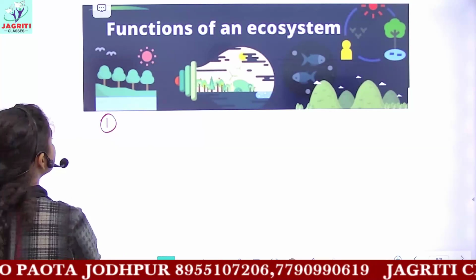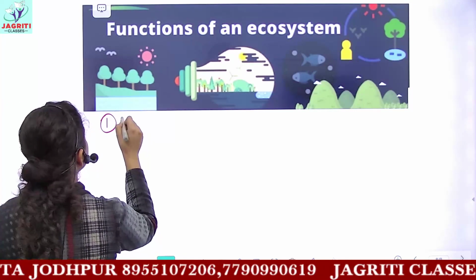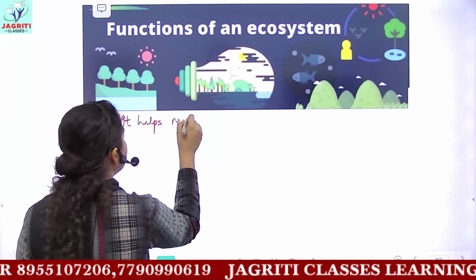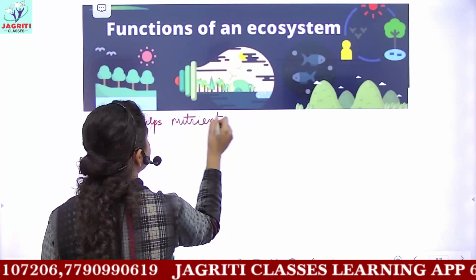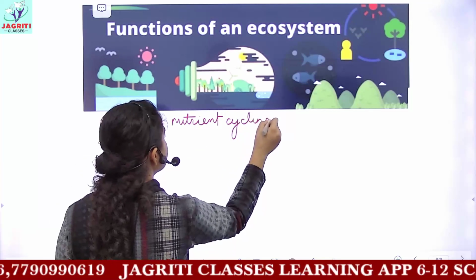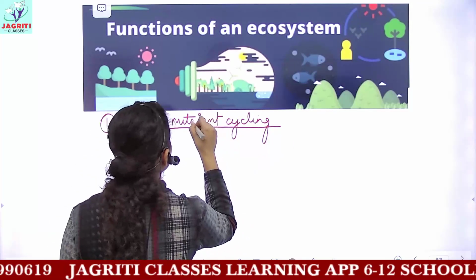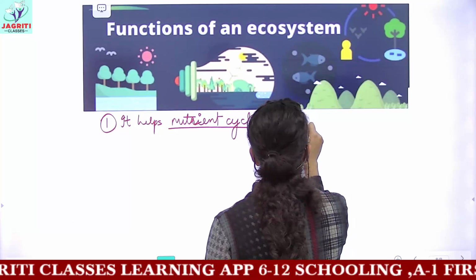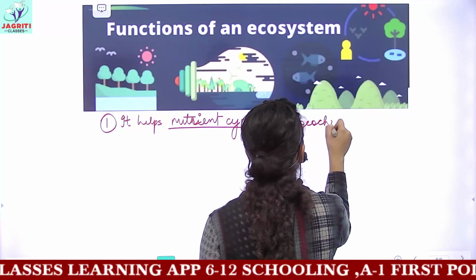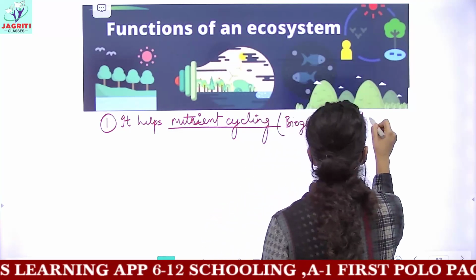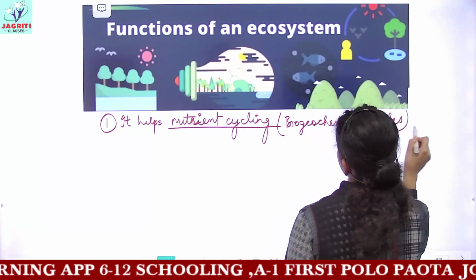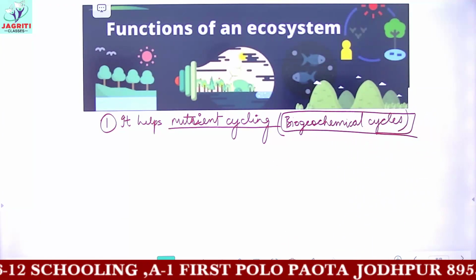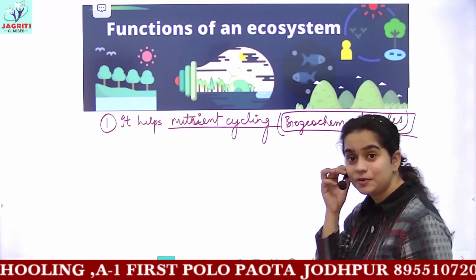So the first function of ecosystem is that it helps in nutrient cycling. Nutrient cycling means biogeochemical cycles occur in ecosystem. Do you remember this word, biogeochemical cycles? You have heard this word in your previous class.